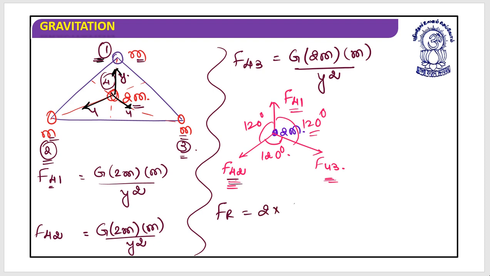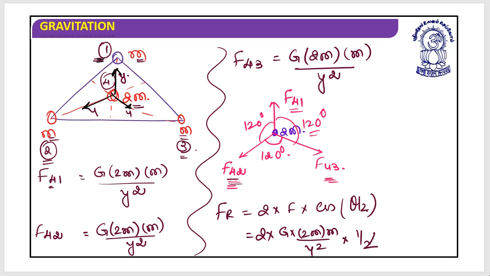That will give me 2 into F into cos of theta by 2. So that is equal to 2 into G into 2m into m divided by y square into cos of 120 by 2, which is cos 60. Cos 60 is half, so this is G into 2m square divided by y square. So this and this resultant will be given in this.